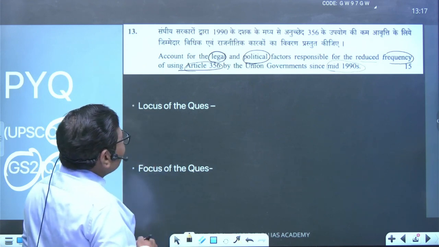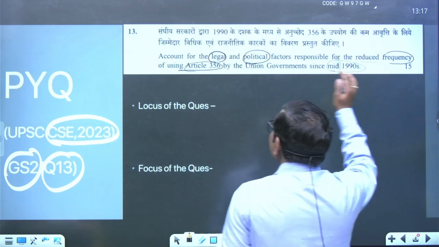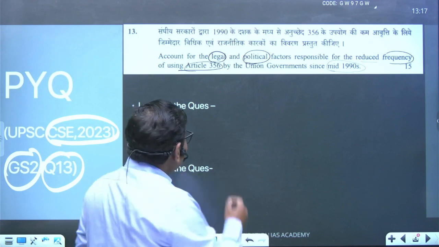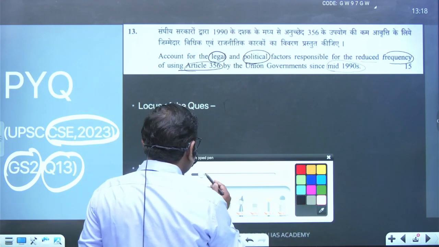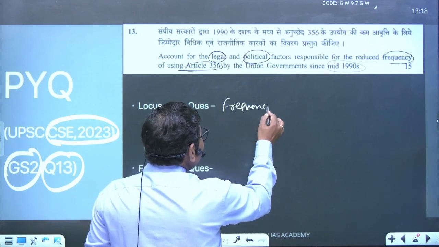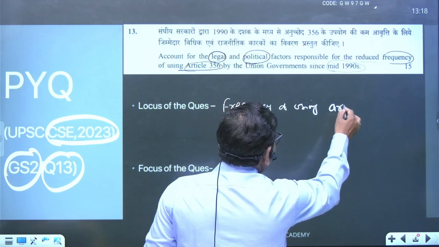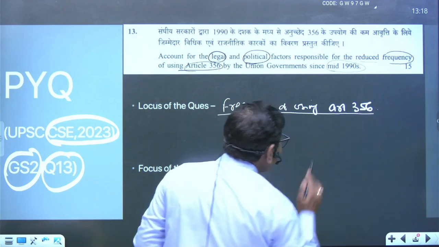It is very clear: it is related to the frequency of using Article 356 of the Constitution of India.